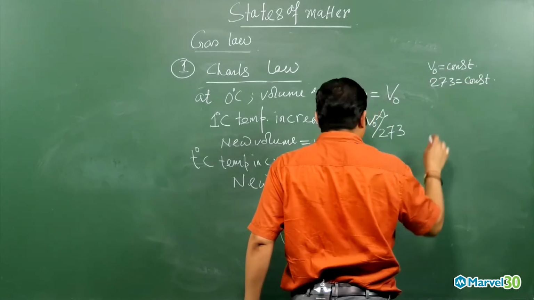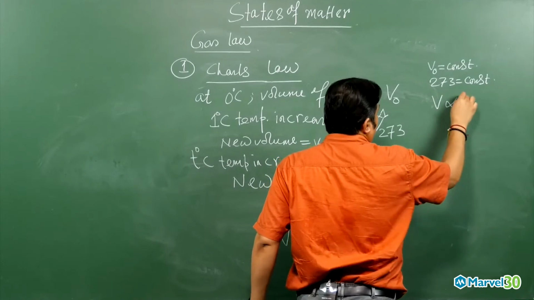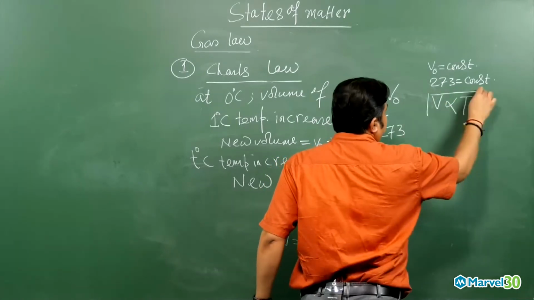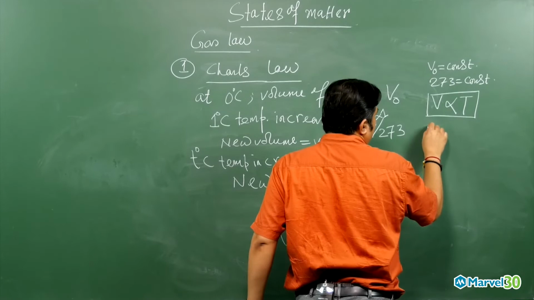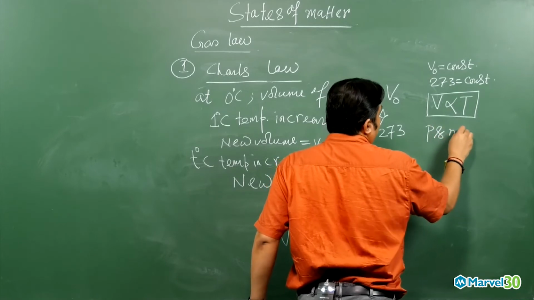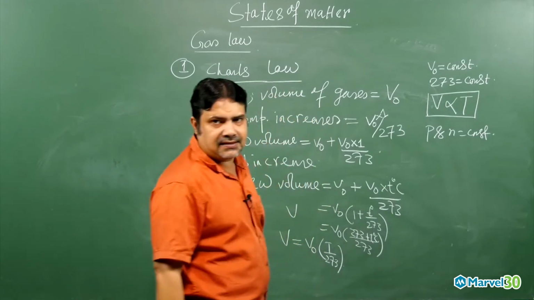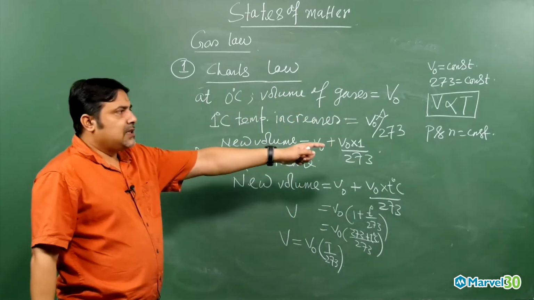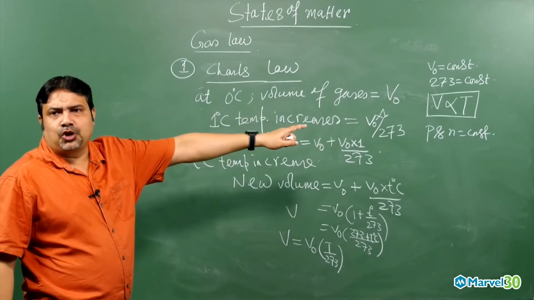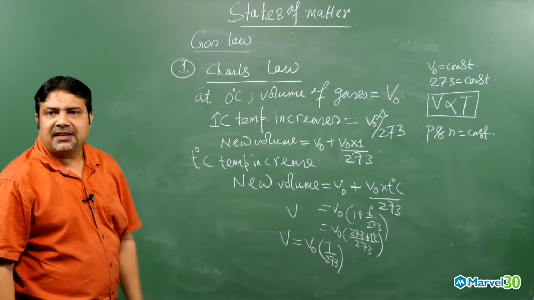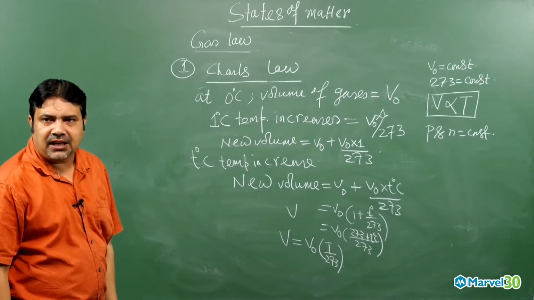So we can write V is proportional to what? The temperature in Kelvin scale, when the pressure and the number of moles are constant. So for a fixed amount of gas at constant pressure, the volume is directly proportional to temperature in Kelvin scale. That is the Charles law mathematical expression.